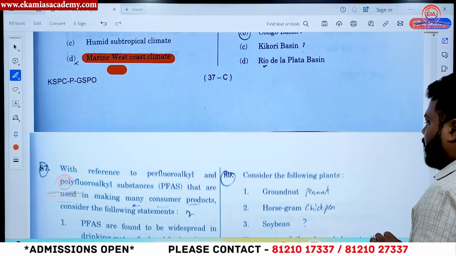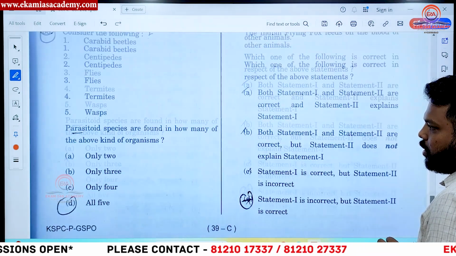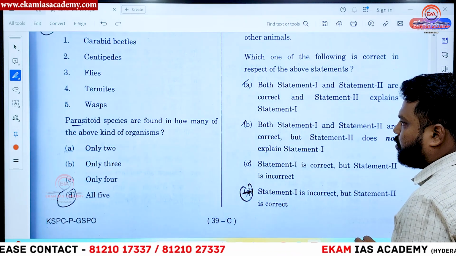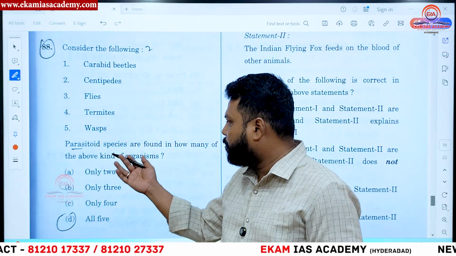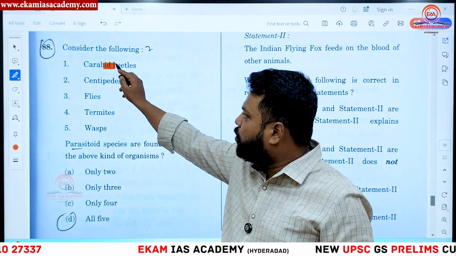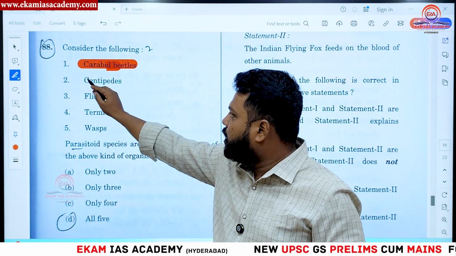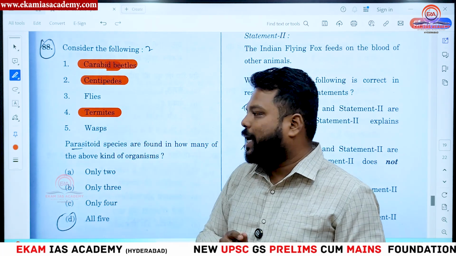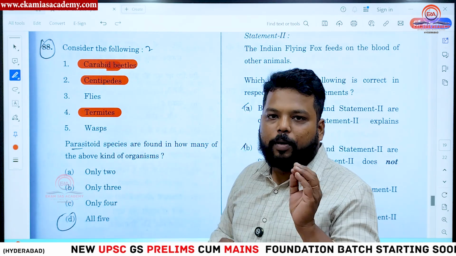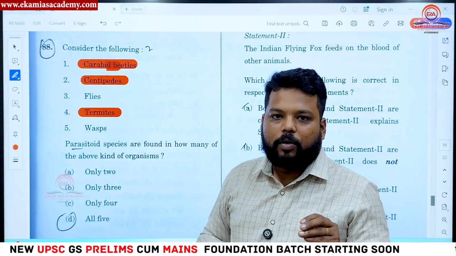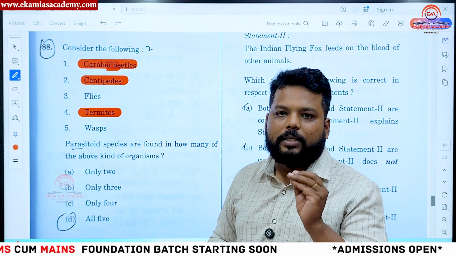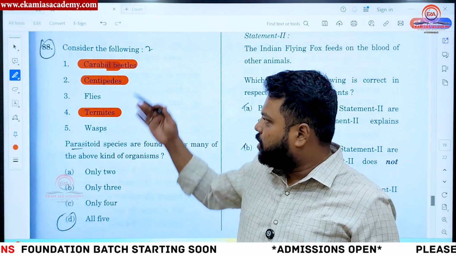Moving further, for question number 88, as I've already said, we have used some ChatGPT knowledge in it. The question says parasitoid species are found in how many of the above organisms. As per the references, these are found in carabid beetles, centipedes and termites. In flies and wasps, we don't have parasitoid species. This we have referred to the book Environmental Geography by Iraq Barucha, and the environmental geography book written by Savindra Singh. Through those references, these three have come into the picture.